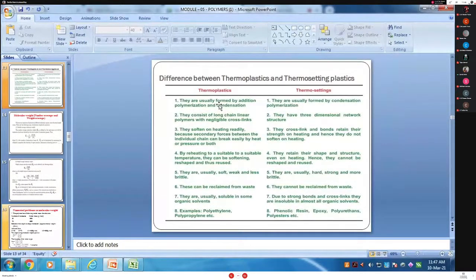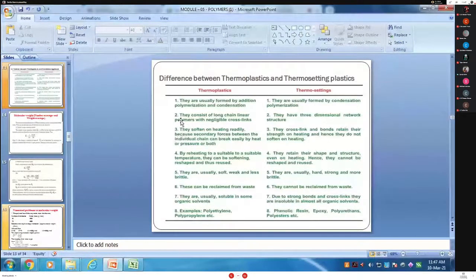So what is important here? Thermoplastics are usually formed by the addition reaction and the condensation reaction. Thermosetting plastics are usually formed only by condensation, meaning removal of a water molecule or any other molecule. Condensation is the removal of a molecule, addition means the addition of another molecule, and a third type of product is formed. Okay, this is the first important difference.